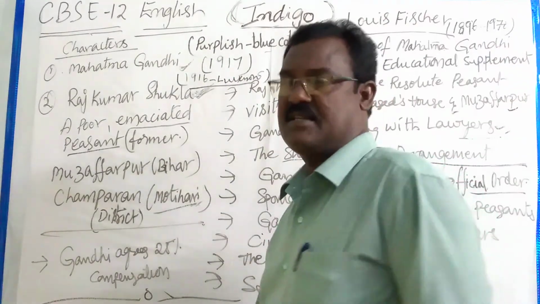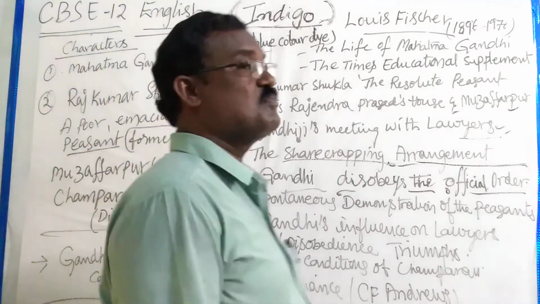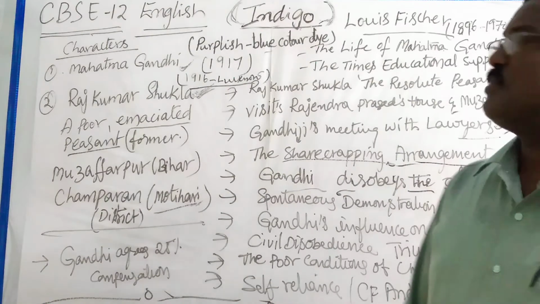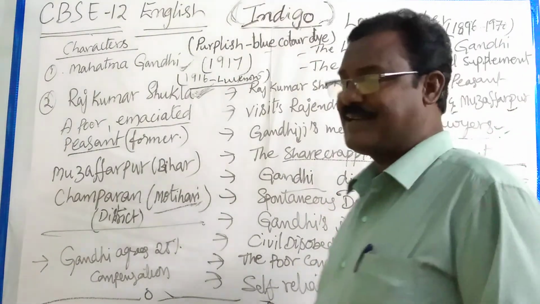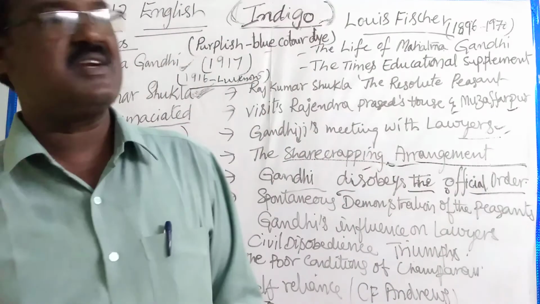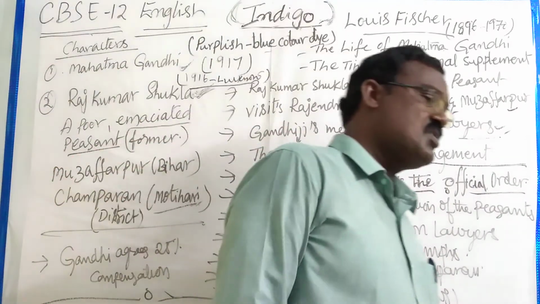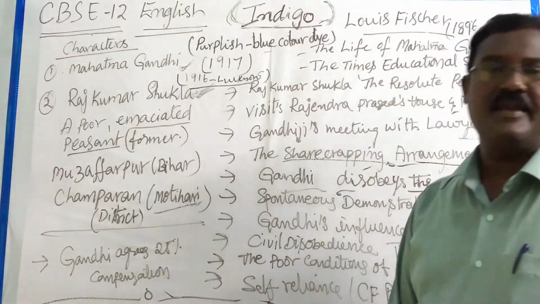Sharecroppers, meaning peasants, and lawyers and all the people came to Mahatma Gandhi and explained their problems and the sufferings they were facing because of the sharecropping process. In that way, Mahatma Gandhi collected total information and made sure of it, and he wanted to talk to the Viceroy of India.